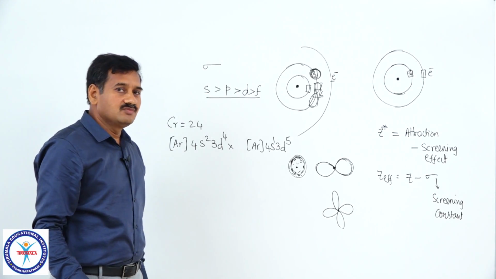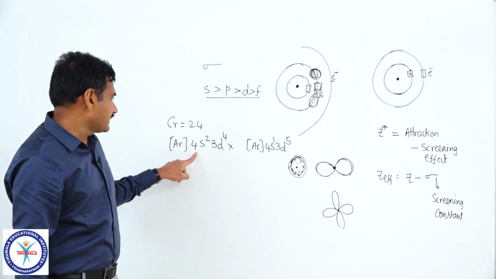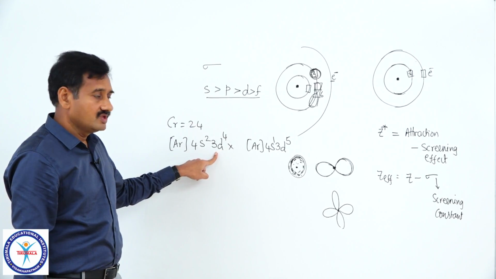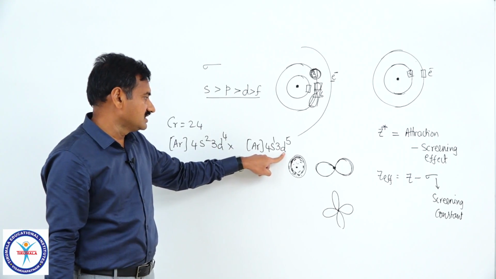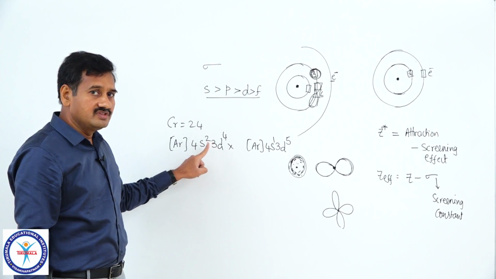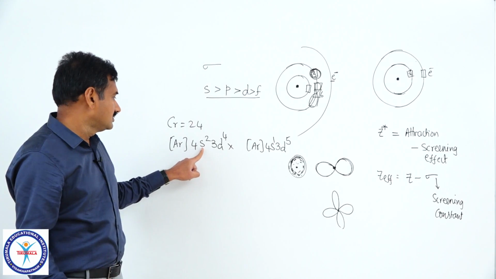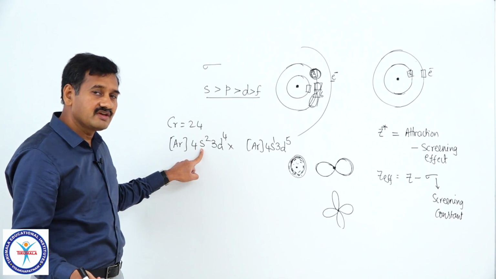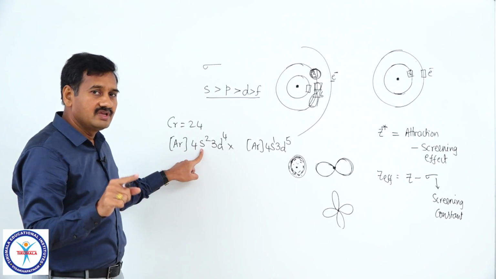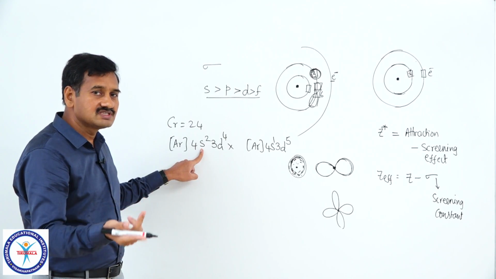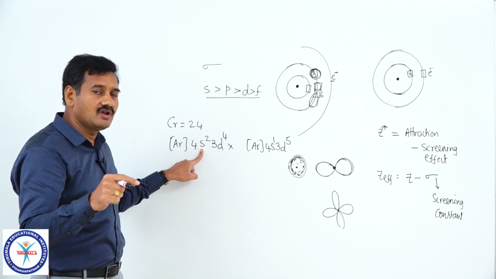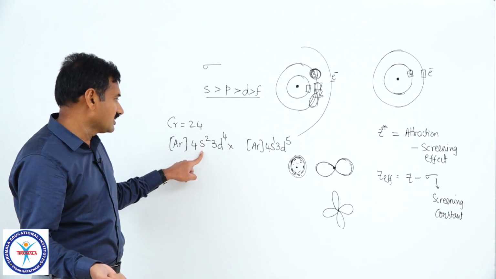Tell me, in which case is there more screening effect? With the expected electronic configuration, 4 electrons are there in the d subshell. With the actual configuration, 5 electrons are there in the d subshell. In the first, the s orbital has 2 electrons and the d orbital 4 electrons. Which one causes more screening effect? If more electrons are in the s subshell, the screening effect will be more. Am I correct or not? The screening effect of the s orbital is greater than that of the p orbital, which is greater than that of the d orbital.